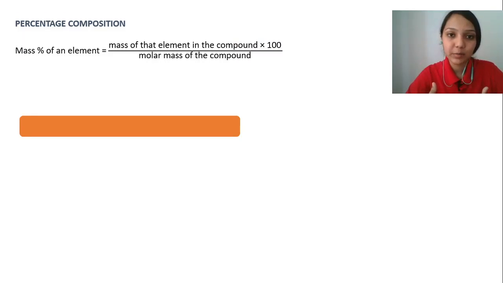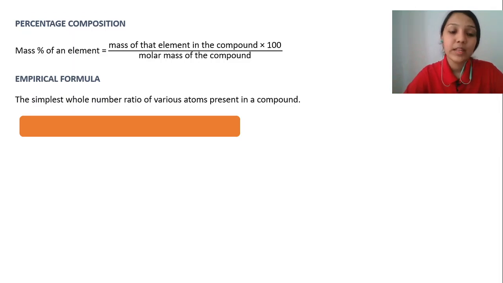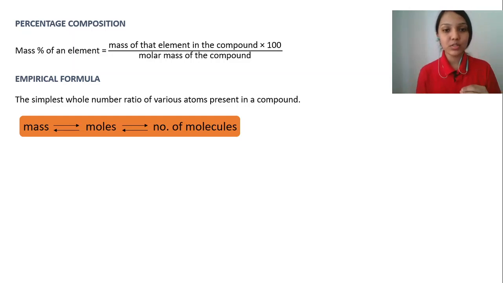Next is the percentage composition. Mass percent of an element is nothing but the mass of the element present in the compound divided by the molar mass of the entire compound into 100. Next is the empirical formula. Empirical formula represents the simple whole number ratio of various atoms present in the compound. Now we know that mass, moles and number of molecules are all interrelated. If you know the mass, you can find the number of moles and the number of molecules.